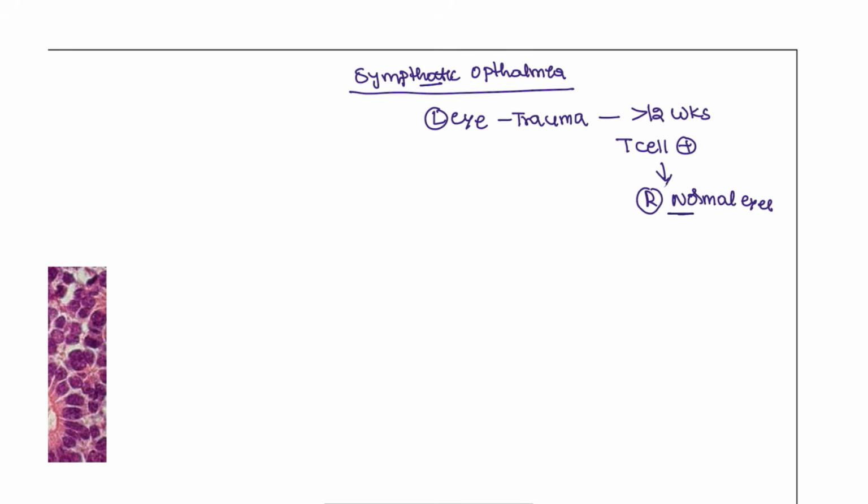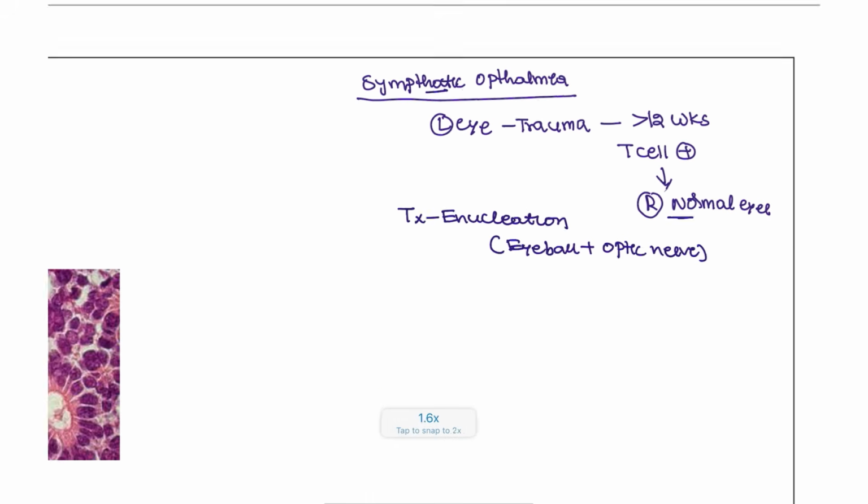This is what the patients will be presented. And what is the treatment that we can do for this patient? Enucleation. We can go for the enucleation. What is meant by the enucleation, guys? We are going to remove the eyeball and also the optic nerve. So if both are removed, that is known as enucleation.